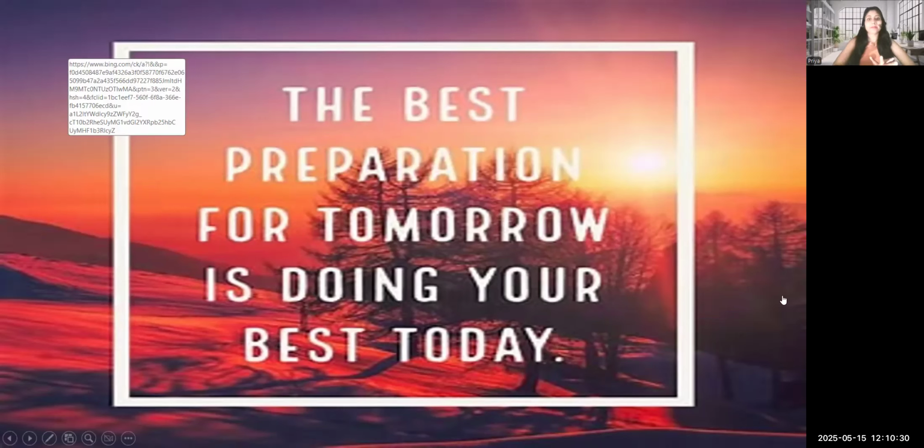So today's motivation: the best preparation for tomorrow is doing your best today. So don't waste your time on Instagram scrolling and social media. It's a big waste of time, so don't waste it. And second, be motivated, keep learning. One day we can achieve each and everything, whatever your dreams are.